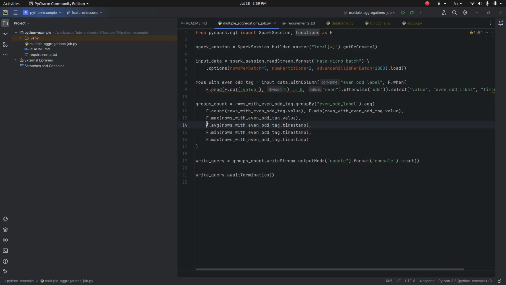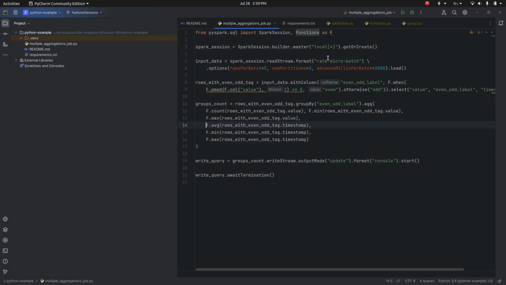But you can also use one aggregation and, for example, consider the outcome of this aggregation as an input for the next stateful operation. So there are different scenarios here. I will show you maybe the most popular one, when the aggregation is the final output, and that is quite complex because, as you can see, we have different aggregations on different columns of the group.